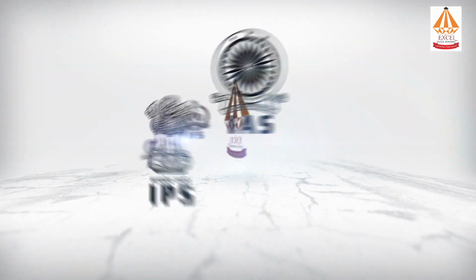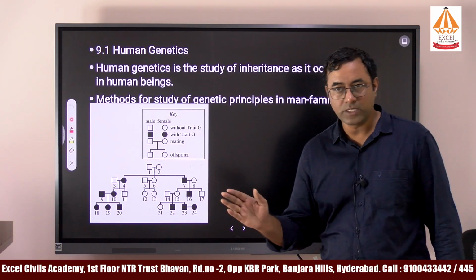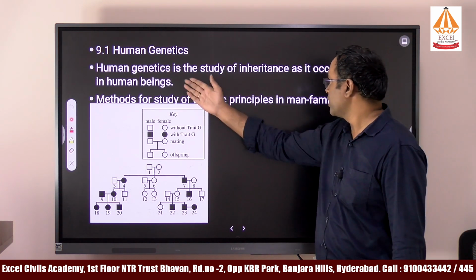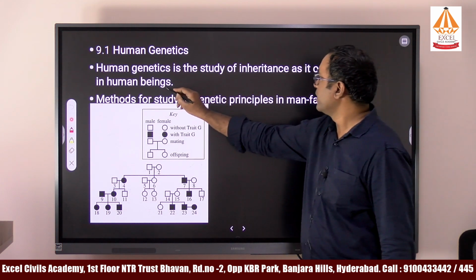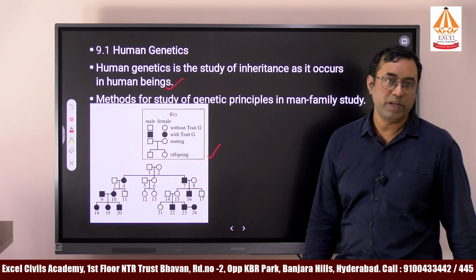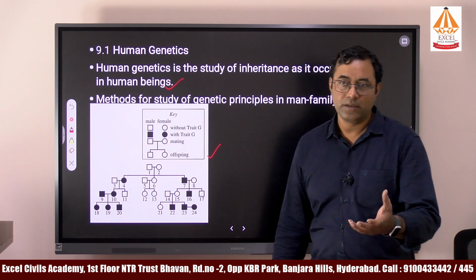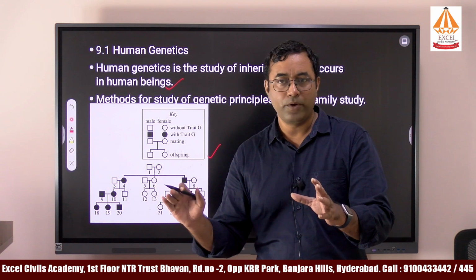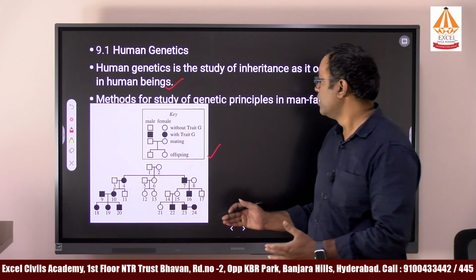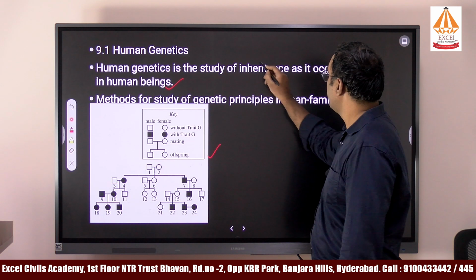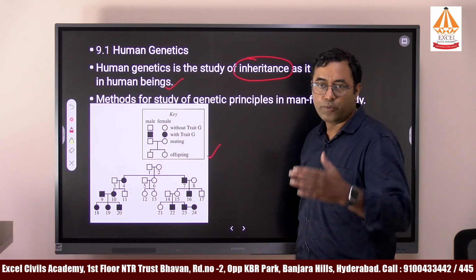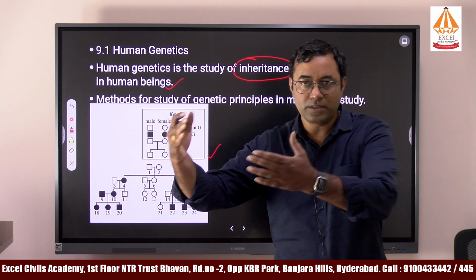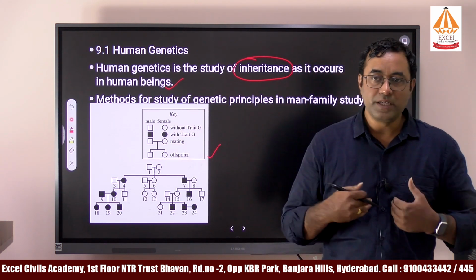Okay. So next one is about human genetics. From the 9th chapter to the 12th chapter, we have exclusively human genetics. The first chapter is about human genetics, the study of inheritance in human beings. For example, one of them, which I am mentioning here, is called pedigree analysis. There are also the co-twin method and cytogenetic methods; different types of methods are there. The DNA technology method is also used to study how the different characteristics of human beings are inherited by their children. For example, some of the features of parents are passed on to the children.